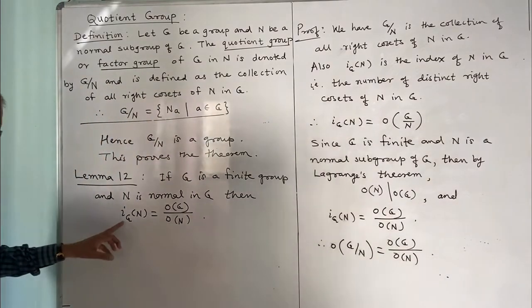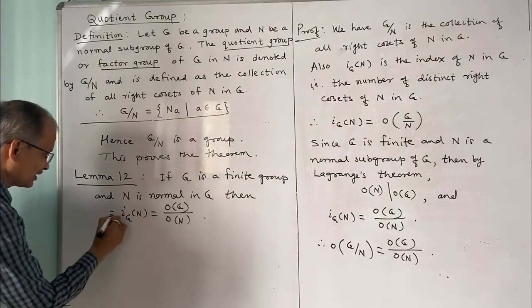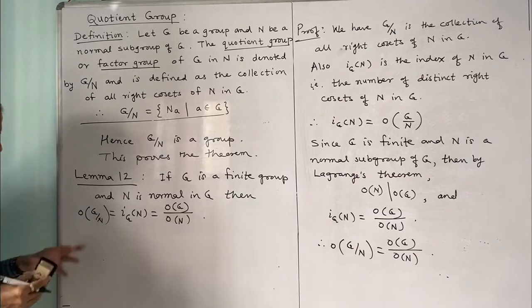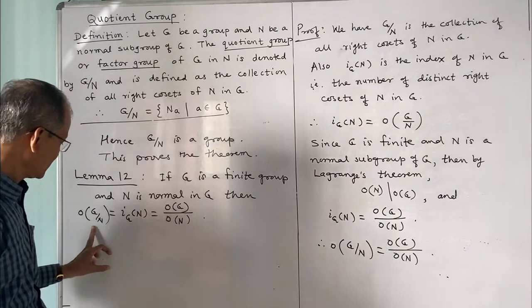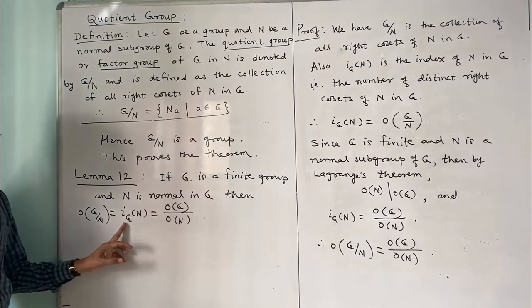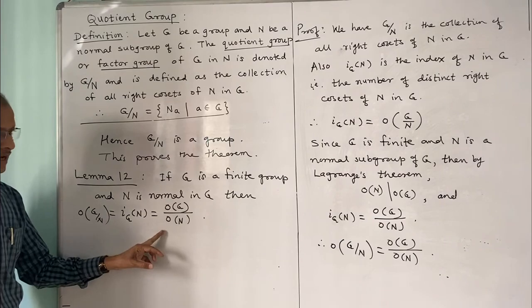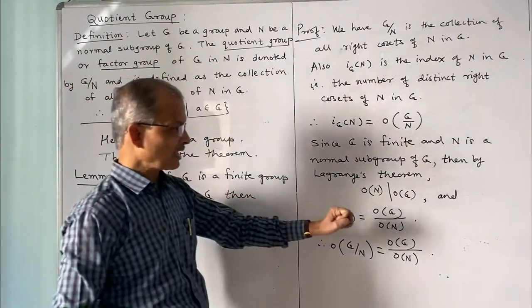Or here the index of N in G can also be written as order of G/N. Order of G/N means the number of distinct right cosets in G/N. It is denoted by index, we have defined it earlier, and is equal to order of G divided by order of N. This follows by Lagrange's theorem.